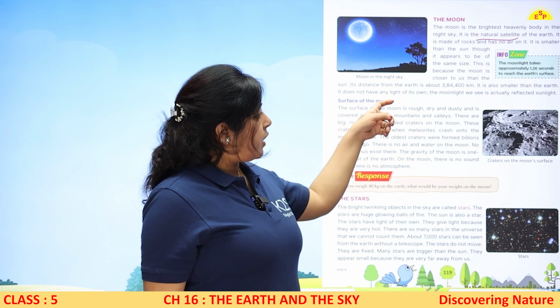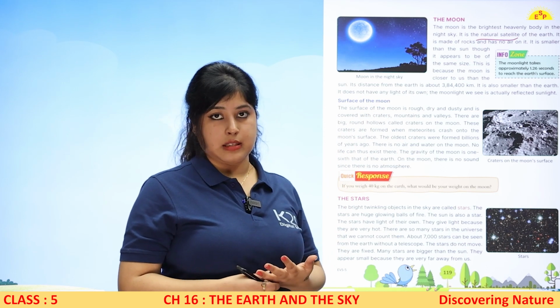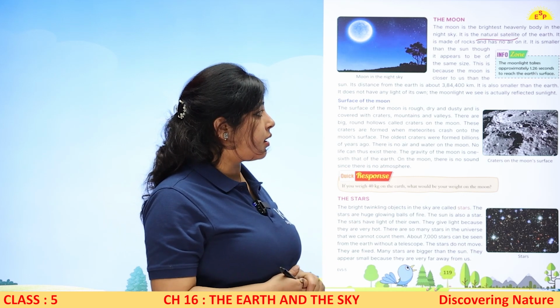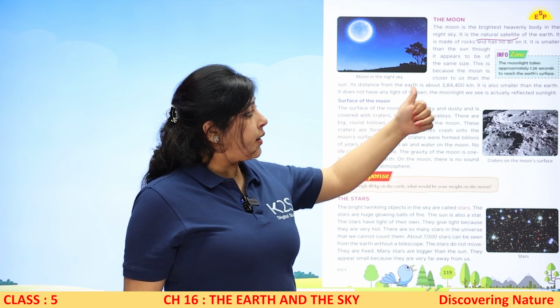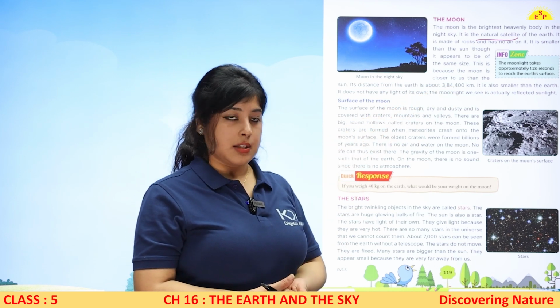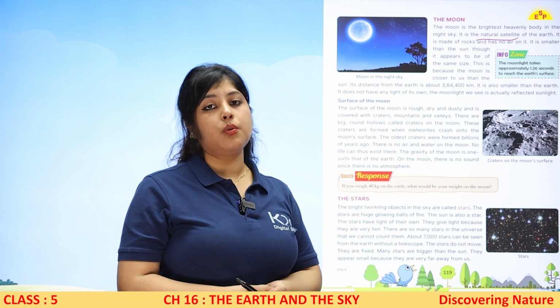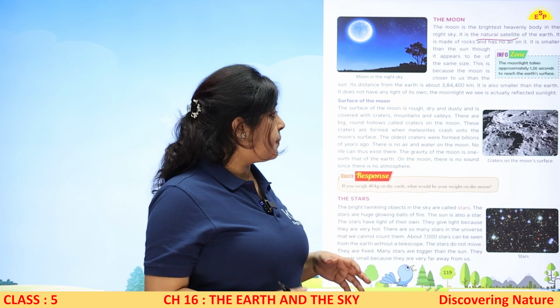It does not have any light of its own. The moonlight we see is actually the reflected sunlight. So जो moonlight है वो actually sun की light है जो वो reflect करता है. The moonlight takes approximately 1.26 seconds to reach the Earth's surface, and whereby sun की light आती है 8 minutes 19 seconds में. So you can relate कि कितना दूर है sun और moon कितना पास है.